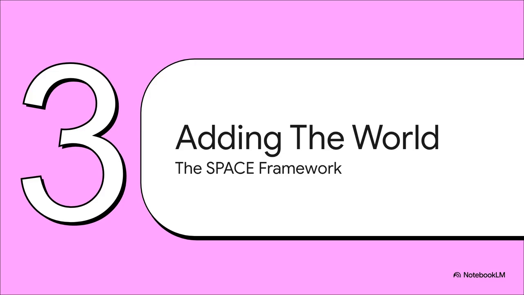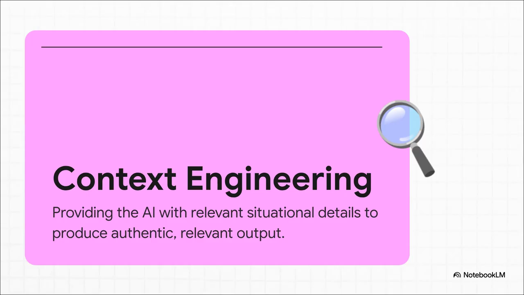But look, a well-structured ask is only half the battle. To get those truly authentic, real-world results, we need to give the AI the world in which our request actually exists. And that's where the second part of our solution, the SPACE framework, comes into play. This is what we call context engineering. So if prompt engineering is the blueprint for a house, then context engineering is the neighborhood it's built in. It gives the AI all the situational details it needs, so its output feels like it was written by an insider, not just some detached machine.